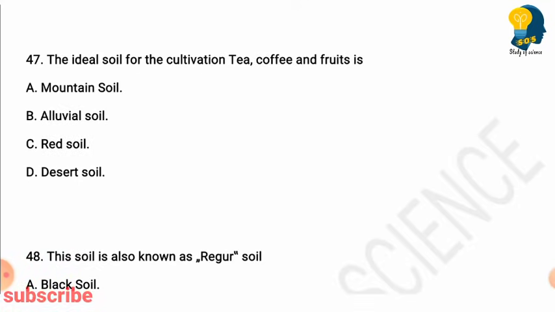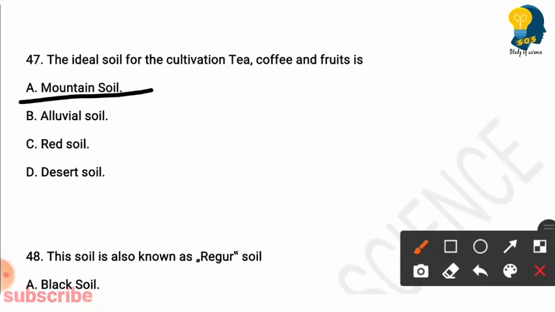The ideal soil for the cultivation of tea, coffee and fruits is? Options are mountain soil, alluvial soil, red soil, desert soil. So the right answer here is option A. Mountain soil is the ideal soil for the cultivation of tea, coffee and fruits.